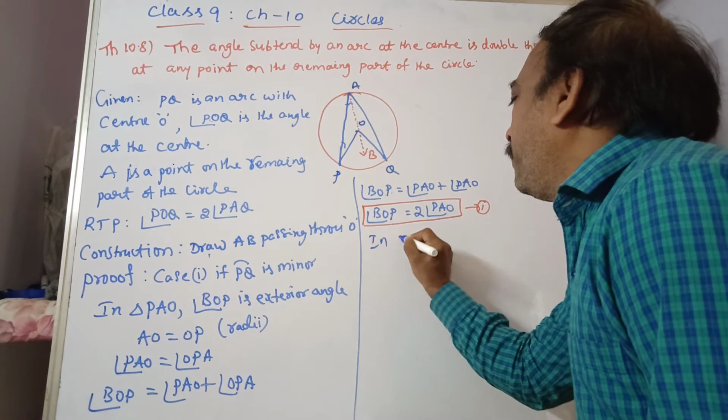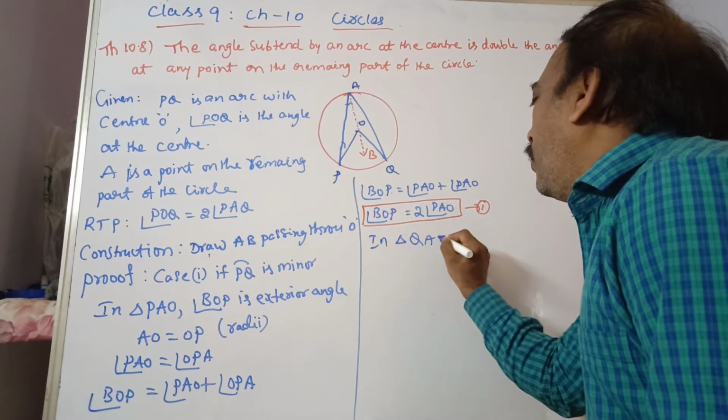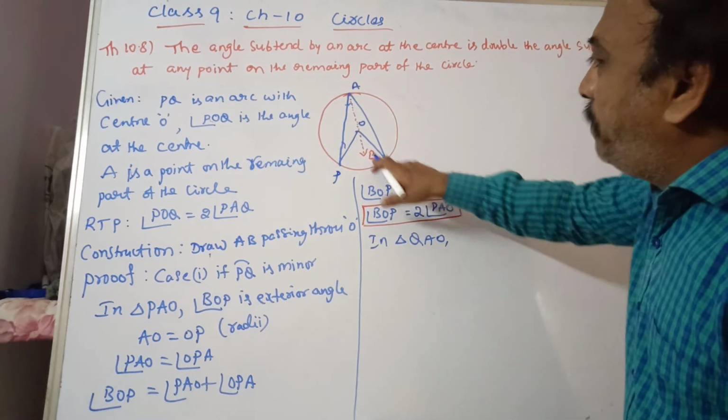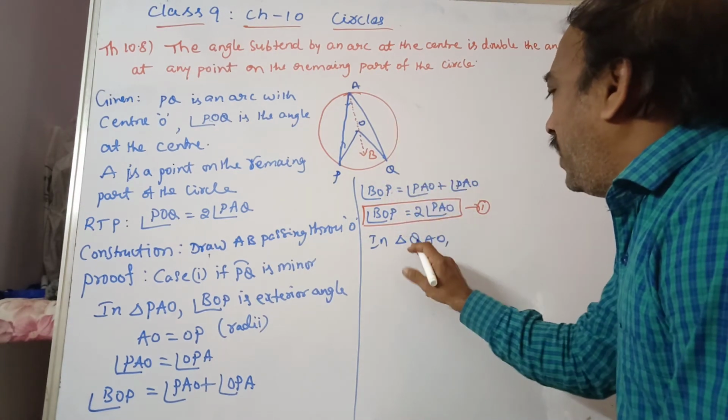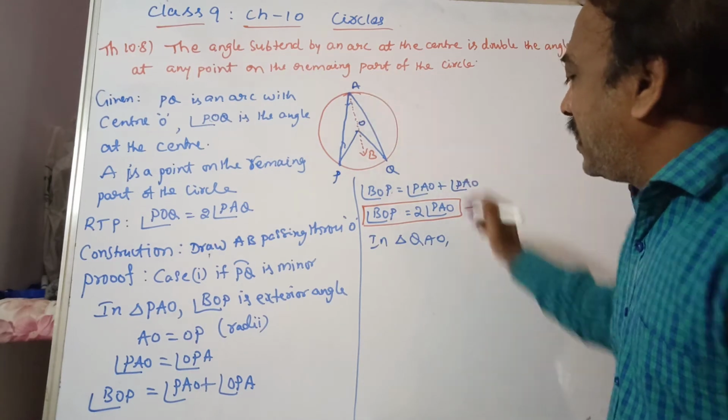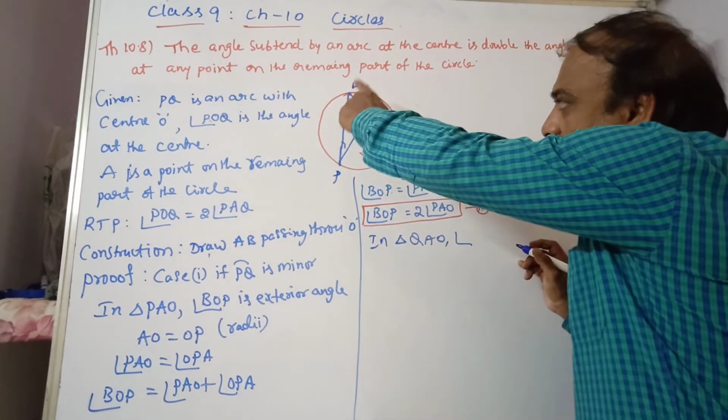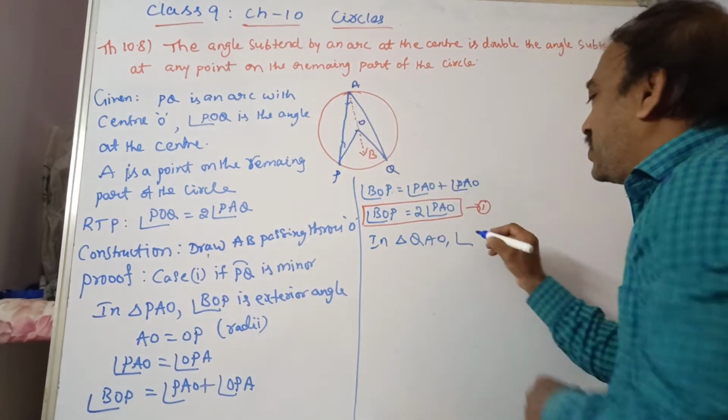In triangle QAO, again angle BOQ is the exterior angle. Similarly, in triangle QAO, see, OA is equal to OB, and BOQ is the exterior angle.